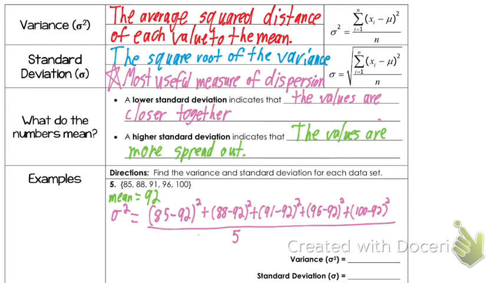Now what might be helpful for you is one more step in between. Let's do all the subtraction right away. What is 85 minus 92? Negative 7. So that's going to be negative 7 squared. What's a negative times a negative, though? Positive. Okay, that'll help us out. Plus 88 minus 92, negative 4. Once again, a negative being squared is going to be a positive. 91 minus 92, negative 1, which once again, squared is going to make a positive. The next parenthesis, 96 minus 92, 4. This one's already positive. And the last one, 100 minus 92, 8.